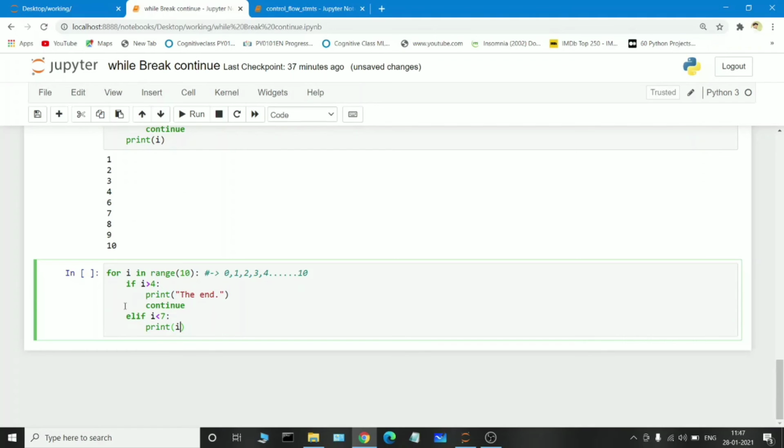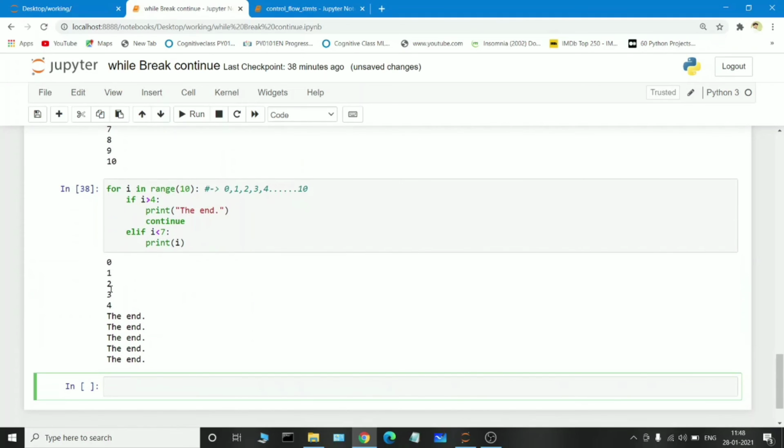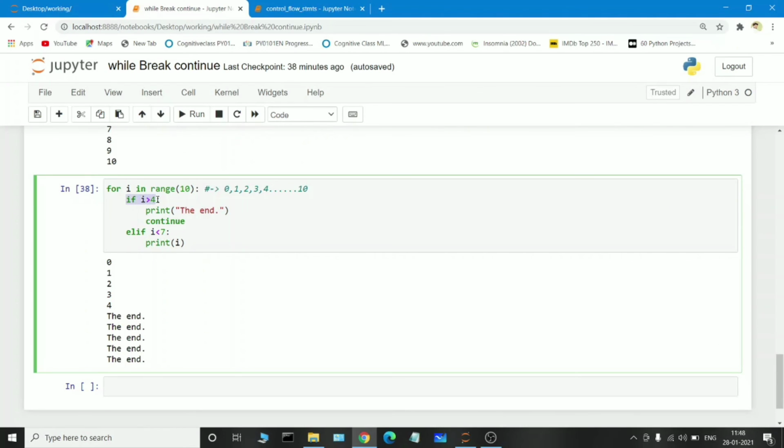So again the loop repeats and it checks the condition. Whenever the value is satisfied in the if condition, it will print the statement we passed in the print statement, as well as we just pass a continue statement. So we will see 0 1 2 3 4 has been executed because 0 1 2 3 4 are not greater than the value 4 we wrote in the if condition. So it executed with the help of the else block. Okay, 0 1 2 3 4.